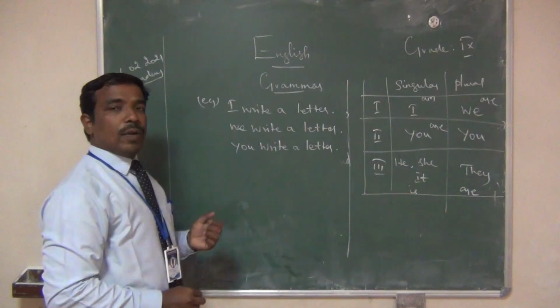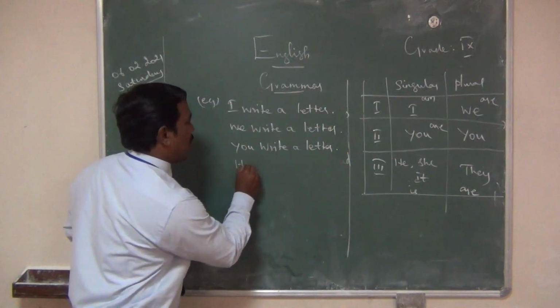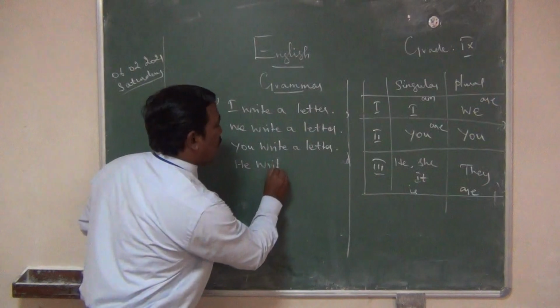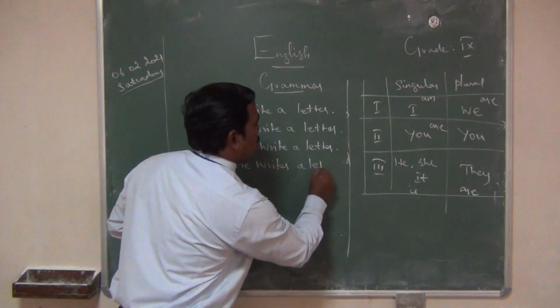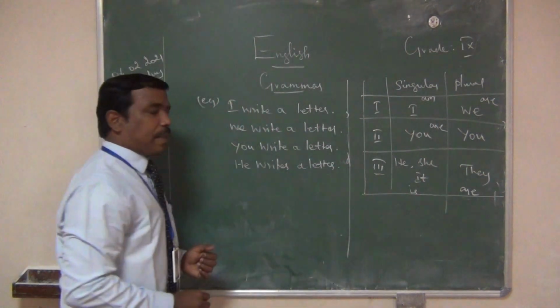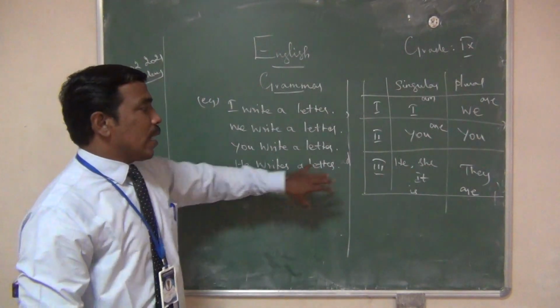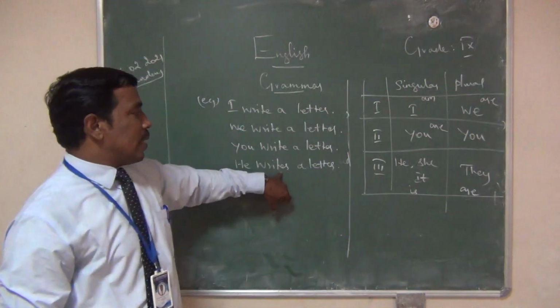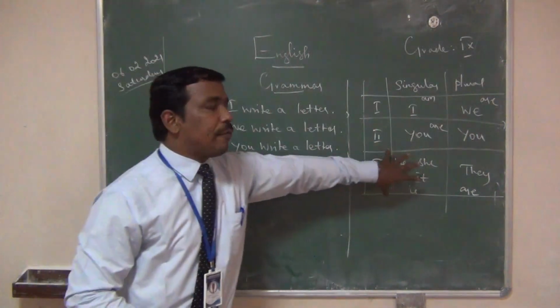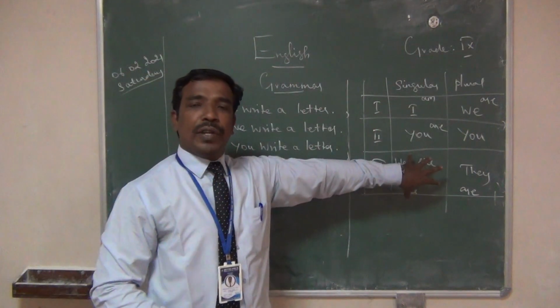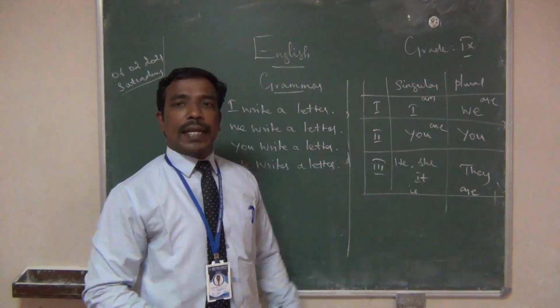The next one is she or he. He writes a letter. Have you understood? When you are writing simple present tense, for he we should add s or es to the verb. Only for third person singular, we should add s or es to the verb.